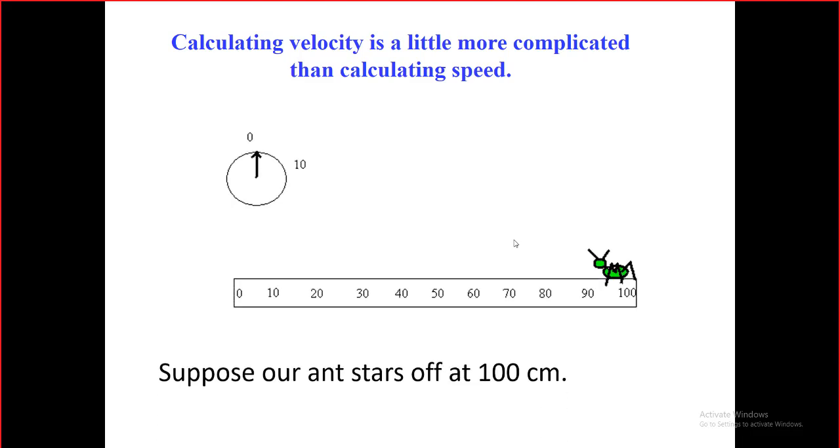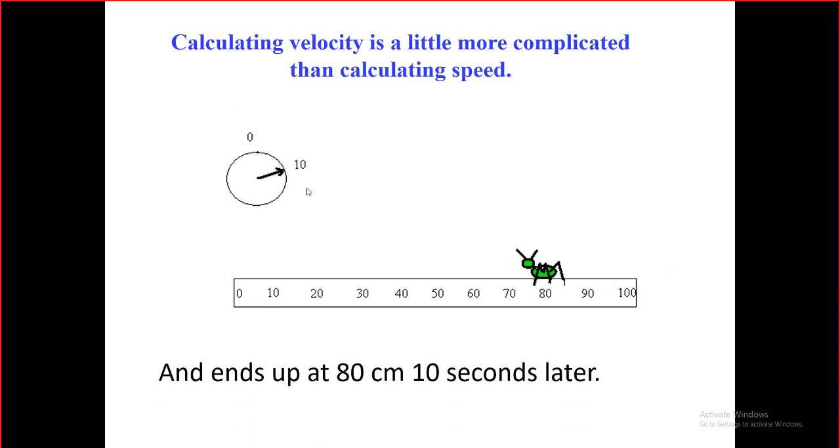This is the question of Hassan. How to calculate the velocity? Let us just do some simple example. We have this object that will start off the motion from here, and after 10 seconds it will be reaching this point. So this is x initial and this is x final.